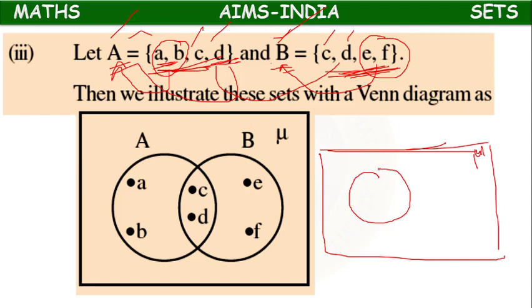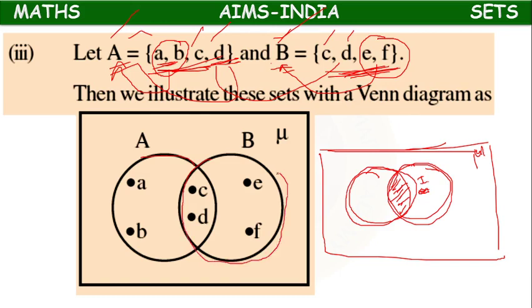Means in A set and B set, there is some common portion, there is some separate portion. There is some independent portion, separate portion, there is some common portion. So both of them will be intersecting. These two will be intersecting circles. Some part of A joins with some part of B. Means some part of A present in B, some part of B present in A. Like that they are related.